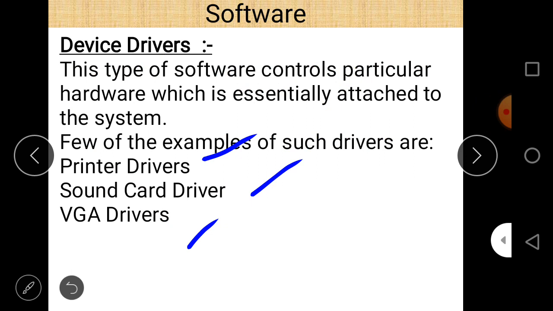So every hardware device, every hardware part comes with its driver. The driver is a part which is very useful to run that hardware properly. So these are called the device drivers, and device drivers are also called system software. So these are the different types of system software.